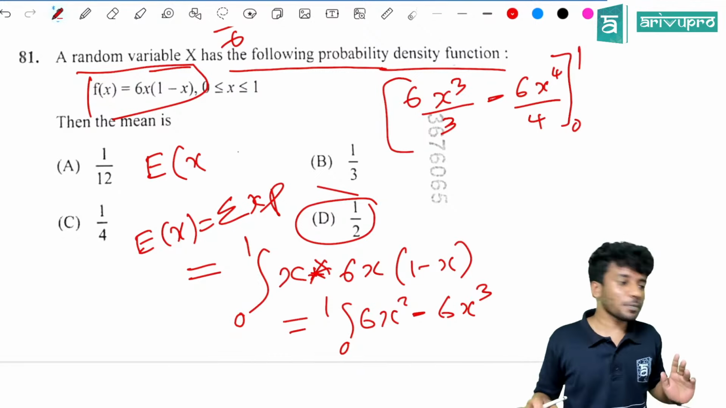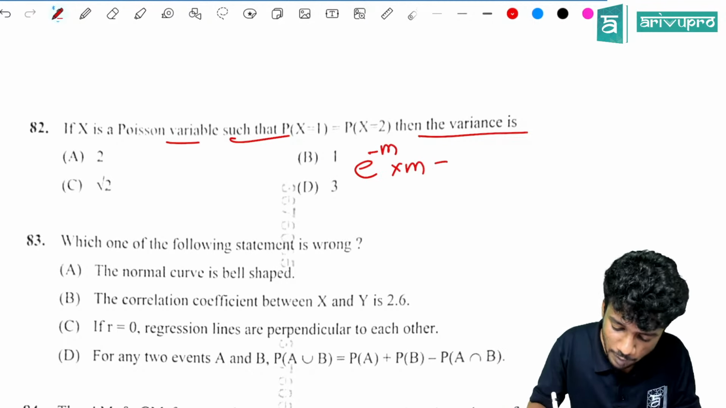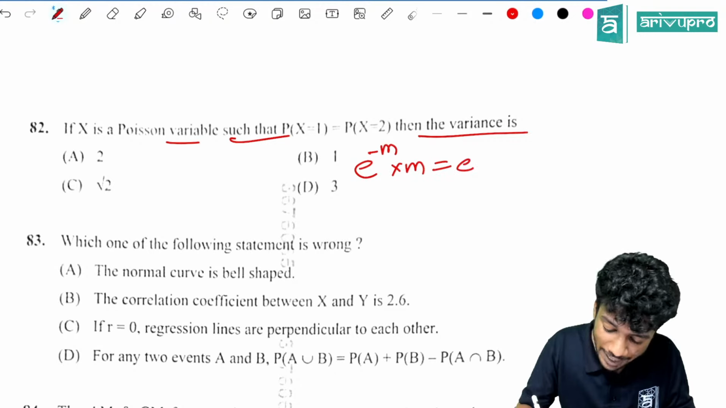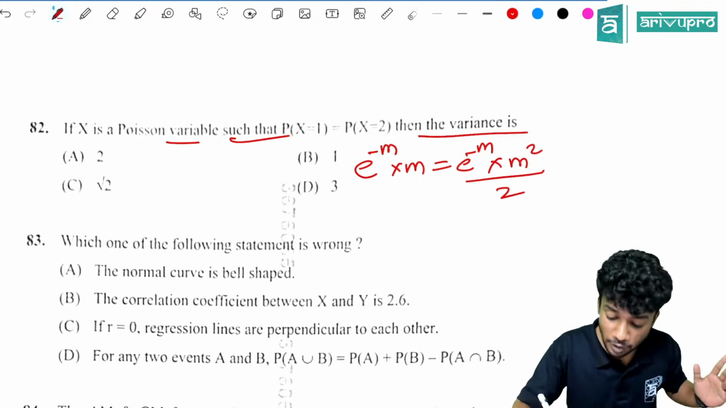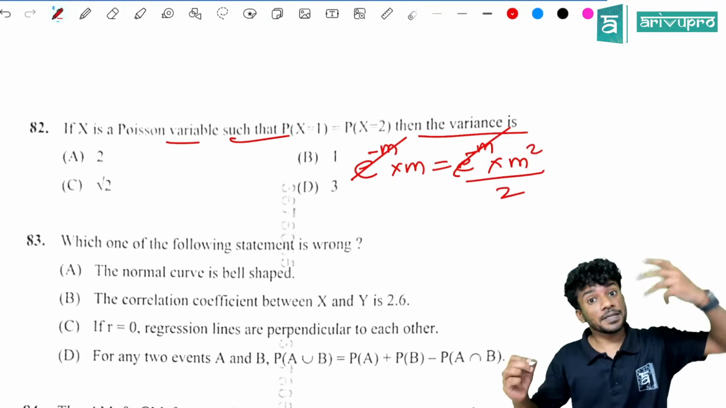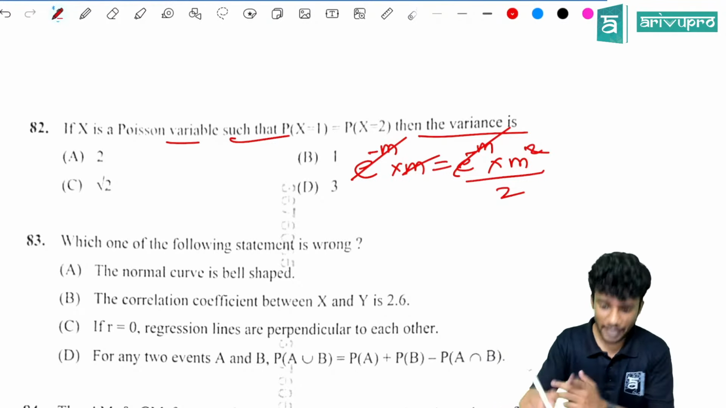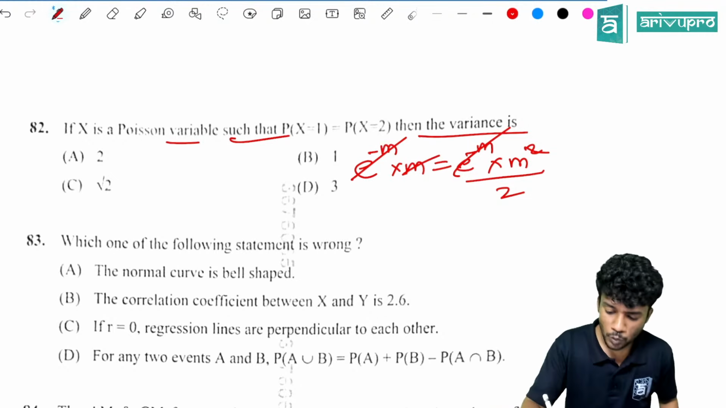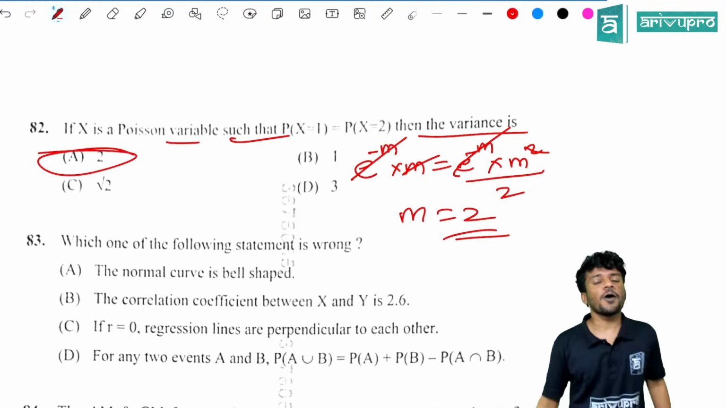Directly substitute the formula. e raised to minus m into m equals e raised to minus m into m square divided by 2. Who will get cancelled off? e raised to minus m will cancel off, and m with m square will cancel off. m is remaining. Cross multiply 2. m is equal to 2. Answer is option A.